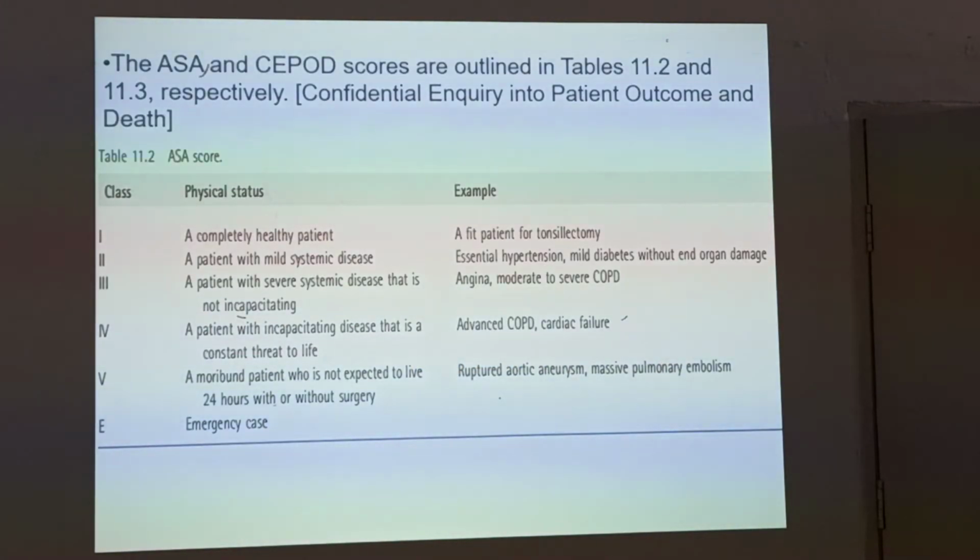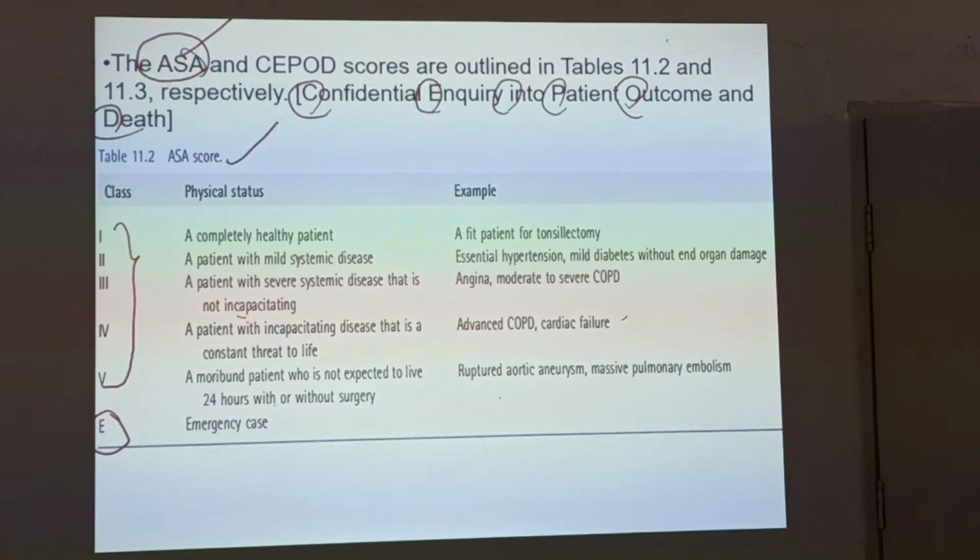So ASA, American Society of Anesthesiologists, and CPOD, that is Confidential Enquiry into Patient Outcome and Death. We are going to see the ASA score and CPOD grading. In ASA, there are 5 classes here, 1, 2, 3, 4, 5 plus E. In ASA, E is the emergency case, and you have to do it in an emergency, there is no other option.